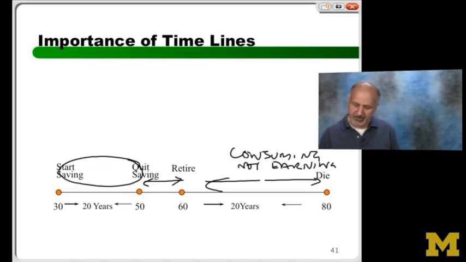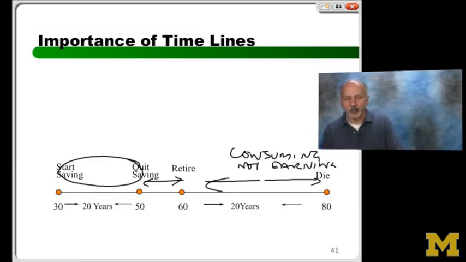Now the question is, I'm dying at 80. Of course, you don't want to die. I haven't met anybody who's said, I'm really looking forward to dying. But it's one of the most predictable things based on statistics, expected. So let's assume 80, and let's assume for convenience that even in the last year, end of the last year, I'm going to spend some money, on my behalf or given to somebody else or whatever. We can change the problem in many ways.